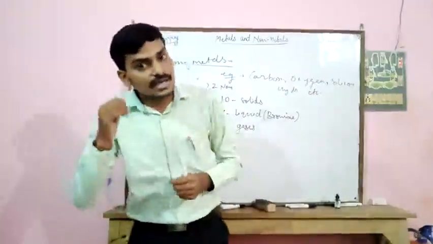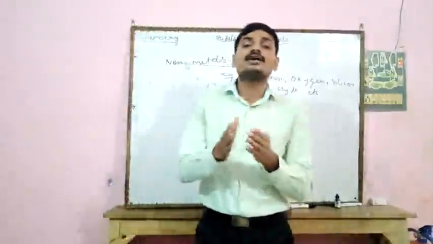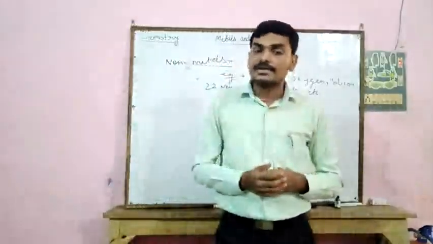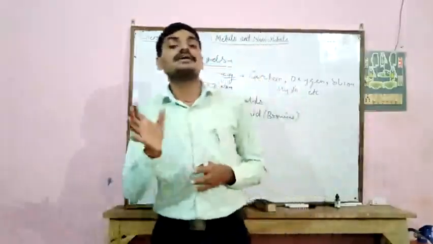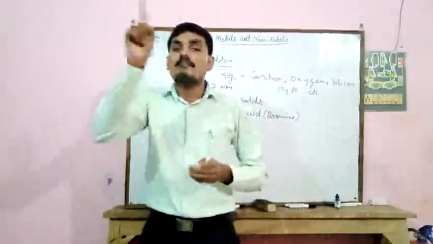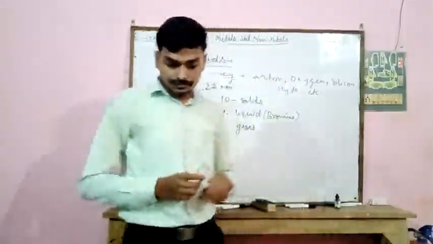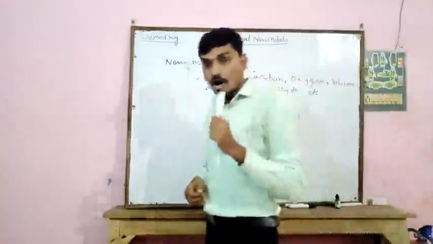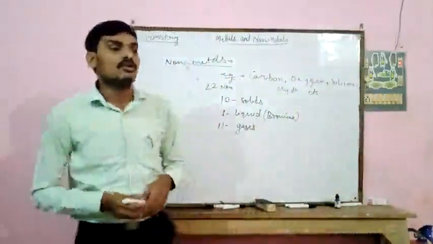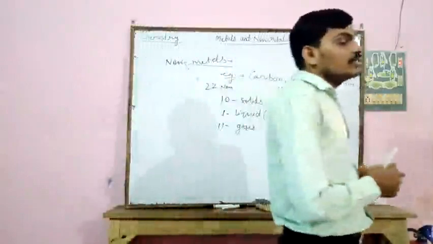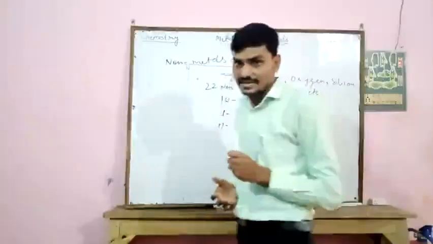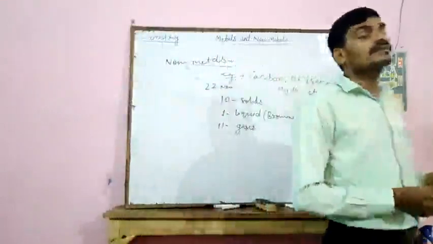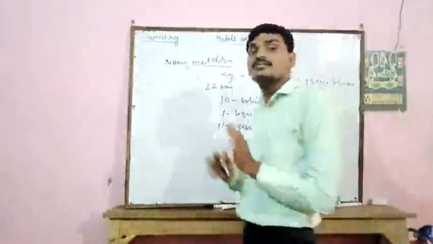After donating electrons, metals get converted into positive form, and after accepting electrons, non-metals get converted into negative form. The most abundant non-metal on earth is oxygen, and the second most abundant is silicon.